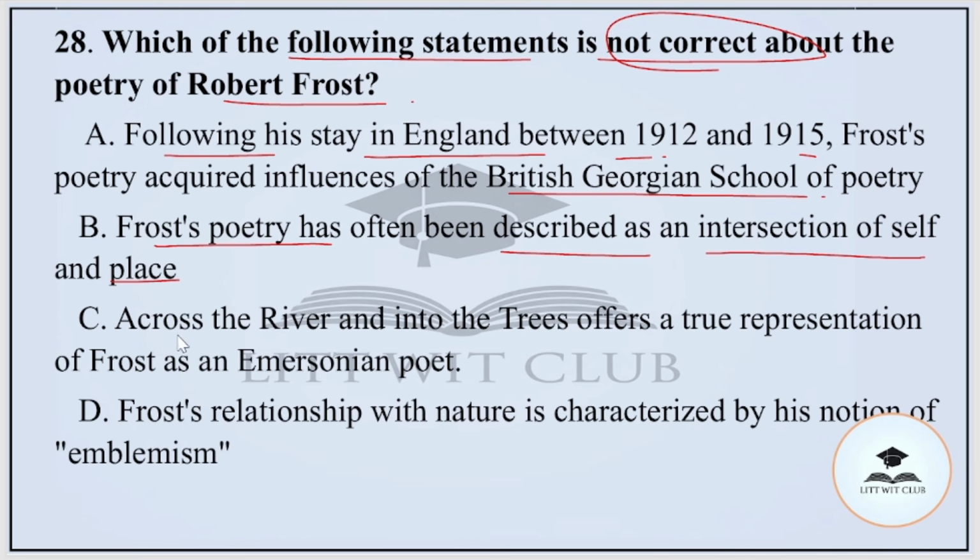Option C, Across the River and Into the Trees offers a true representation of Frost as an Emersonian poet. Or option D, Frost's relationship with nature is characterized by his notion of emblemism. And the correct option is option number C, that is, Across the River and Into the Trees offering a true representation of Frost as an Emersonian poet is a wrong statement.